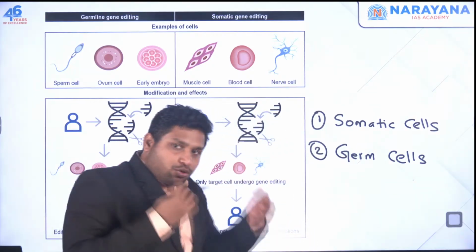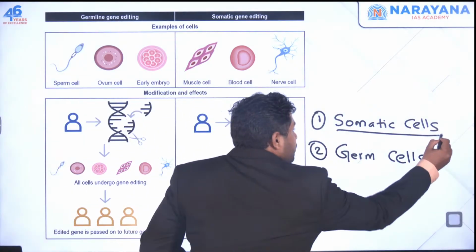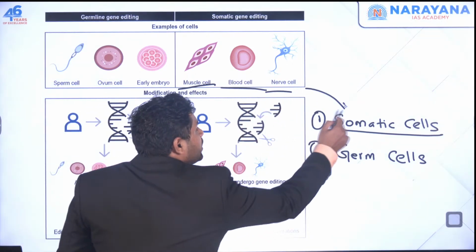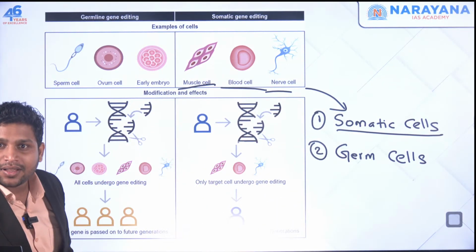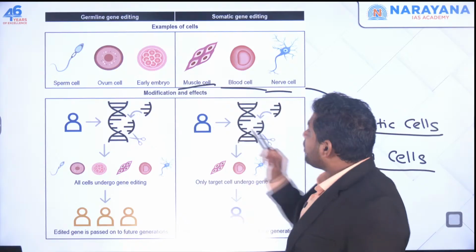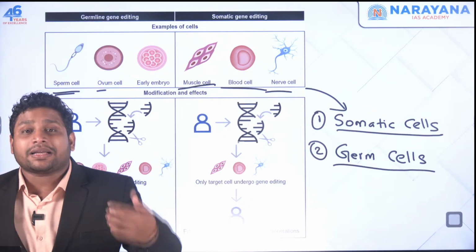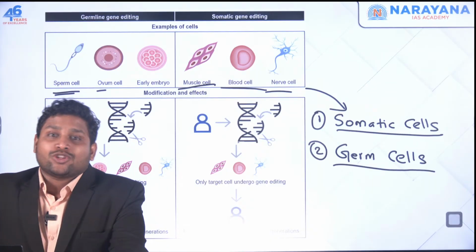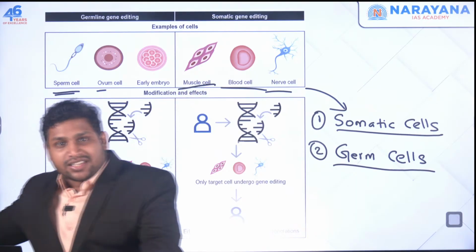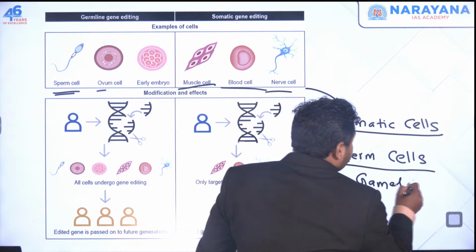Now see, if you look at your body, most of the cells in your body are your somatic cells. Let's say I take example of your muscle cell, blood cell, nerve cell. All these are your somatic cells. And there are very few which we call germ cells. And these are involved in the reproduction process. So your sperm cell or ovum cell. Now sperm and ovum, they play a major role in your reproduction process, right? They have the main role to play in the reproduction. So these cells are different. We call them germ cells or gametes, right? We use this term called gametes also.